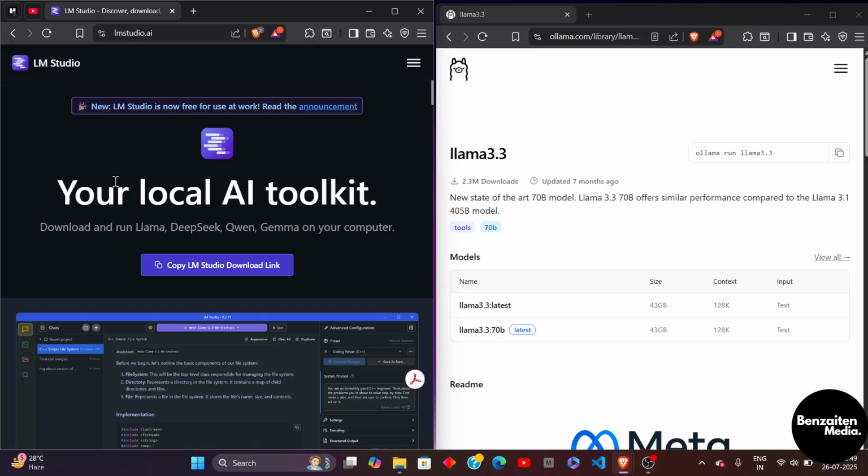Now, let's move to the use case comparison. Here's how they differ. LM Studio is for chatting, experimenting, and exploring AI models. Think ChatGPT, but running 100% on your machine with any model you choose.